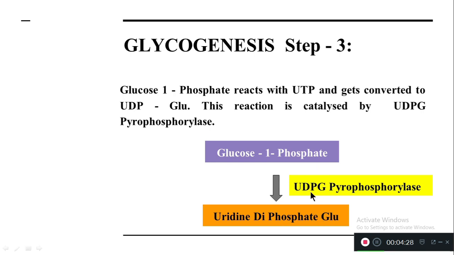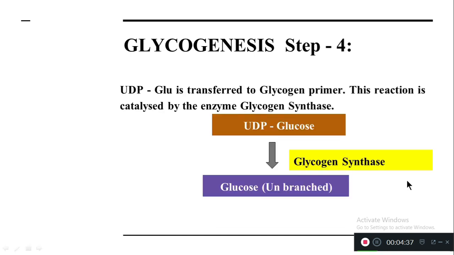So in step 3, glucose 1-phosphate undergoes conversion to form uridine diphosphate glucose. The reaction is catalyzed by the enzyme UDPG pyrophosphorylase. Now, what is happening in step 4? UDP glucose, uridine diphosphate glucose, is transferred to the glycogen primer. This glycogen primer is nothing but unbranched glucose. UDP glucose is transferred to the glycogen primer. This reaction is catalyzed by the enzyme glycogen synthase.